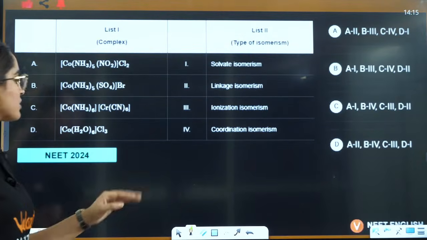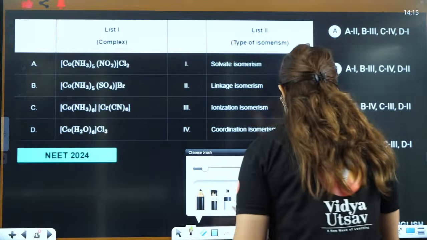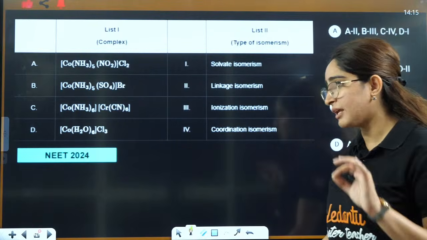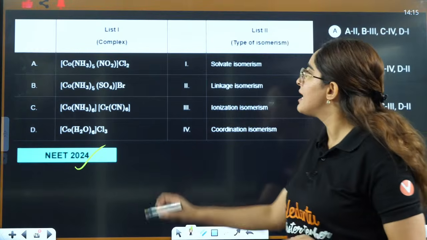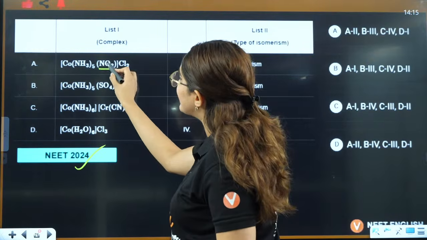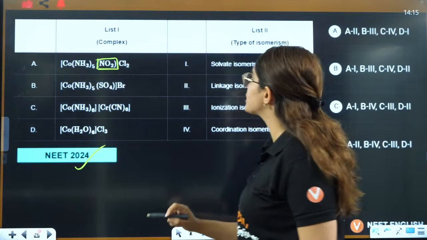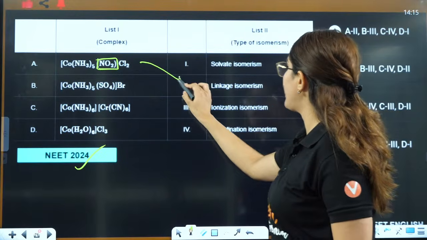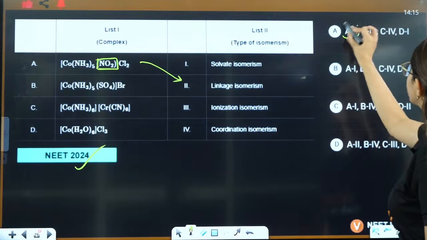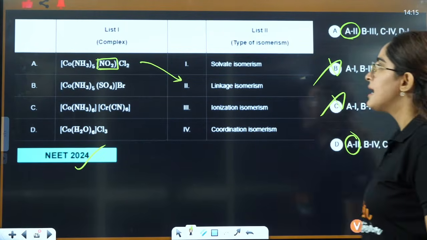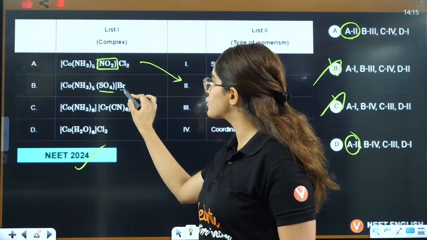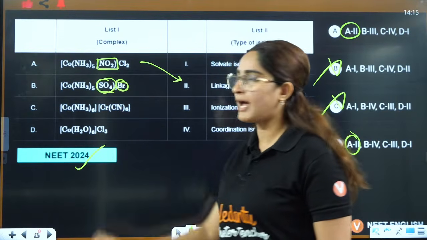Right, now based on these simple definitions, they have asked you a question in NEET 2024. If you have this ambidentate ligand, clearly we can see that is why it is linkage isomerism. So A is 2, you can see it here, other options are eliminated. Then here the counter ion will be exchanged.